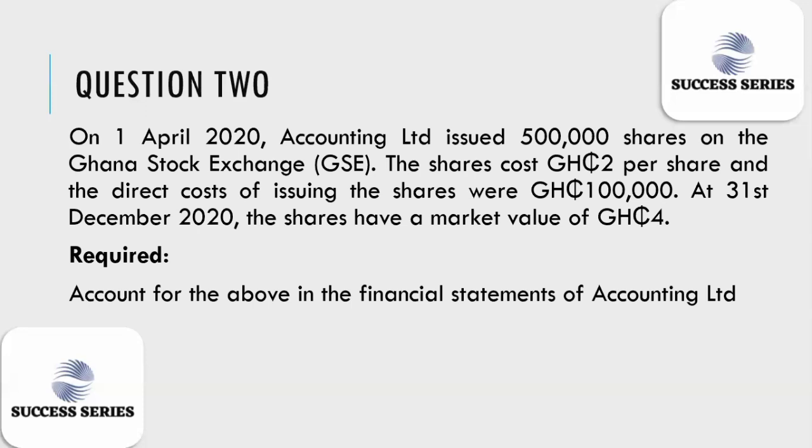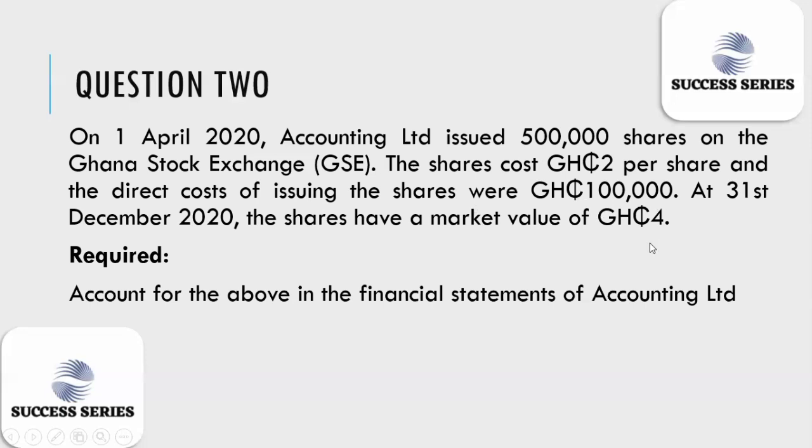So how are we going to go about it? Same here, we need to take notice of the quantity of shares, which was 500,000, and the price, which was 2 Ghana cedi. We're told that the direct cost of issuing is the transaction cost, which is 100,000. And we're given a subsequent price of 4.